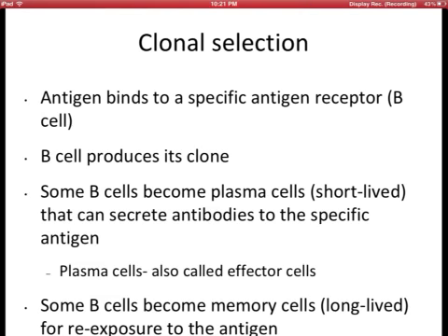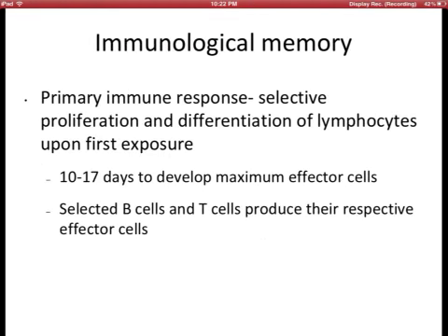Antigen binds to a specific antigen receptor, let's say a B cell. B cell produces its clone, okay? Na-activate siya. Some B cells become plasma cells, short-lived, that can secrete antibodies to the specific antigen. Plasma cells, also called effector cells, release the antibodies. Some B cells become memory cells, long-lived for re-exposure to the antigen. So, once you have clones, you will now have immunological memory.